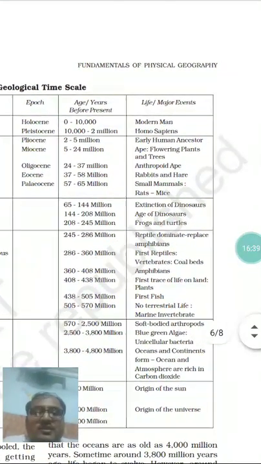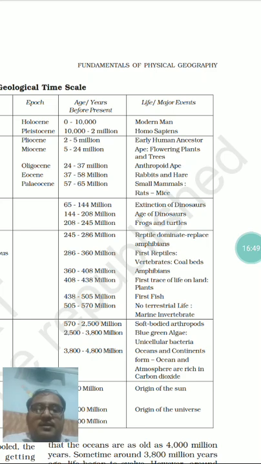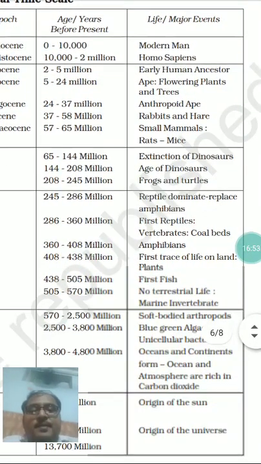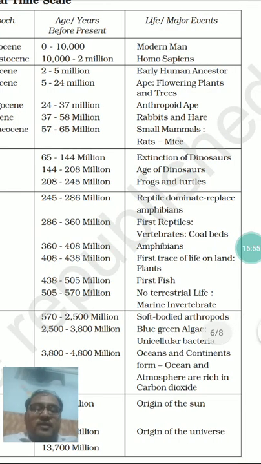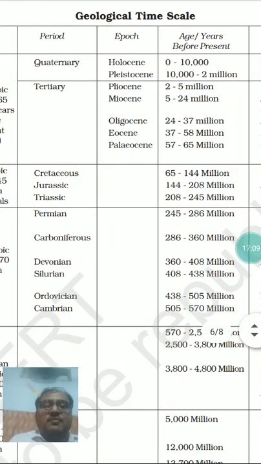And what happens during this time? Firstly, when we enter into the Mesozoic era, for the first time the mammals were born on the earth in the form of frogs and turtles. So around 210 million years ago from the present, the first mammals in the form of frogs and turtles were born on the earth. This was the time of the Triassic geological time period.